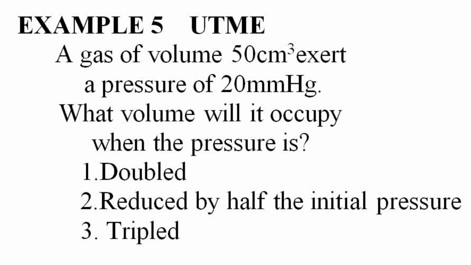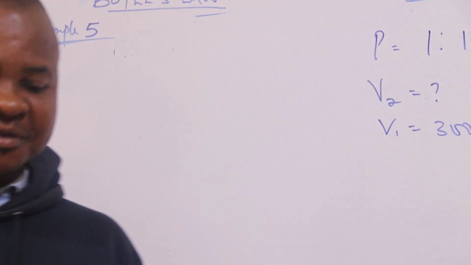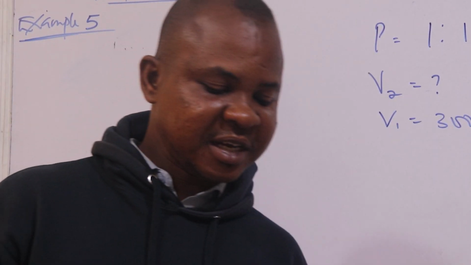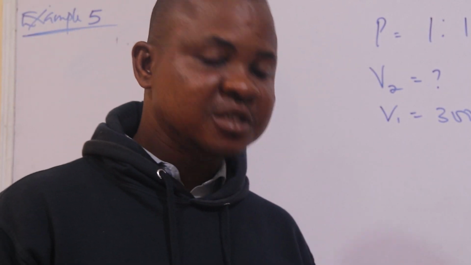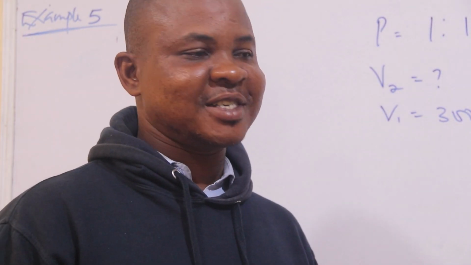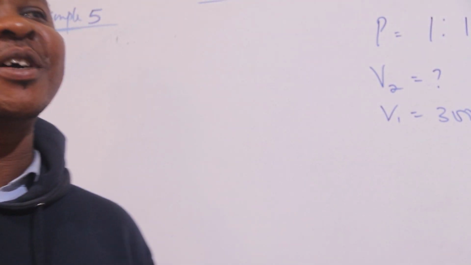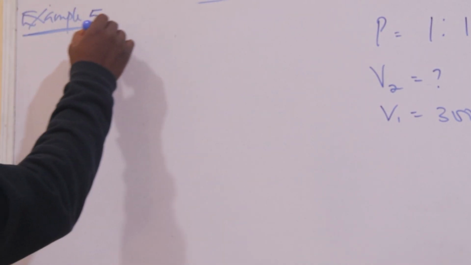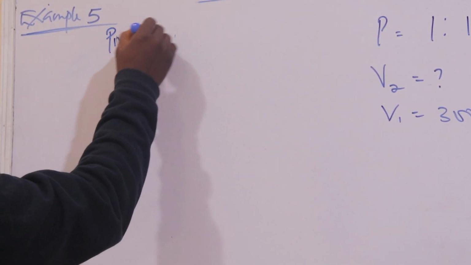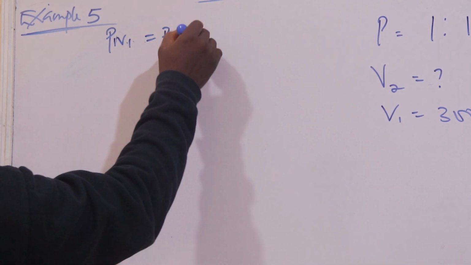What volume will it occupy when the pressure is number 1, doubled, number 2, reduced by half of the initial pressure, and number 3, tripled? This question is so interesting. Come with me, let's solve it together. It says a gas of volume 500. This is P1 V1 equals P2 V2.